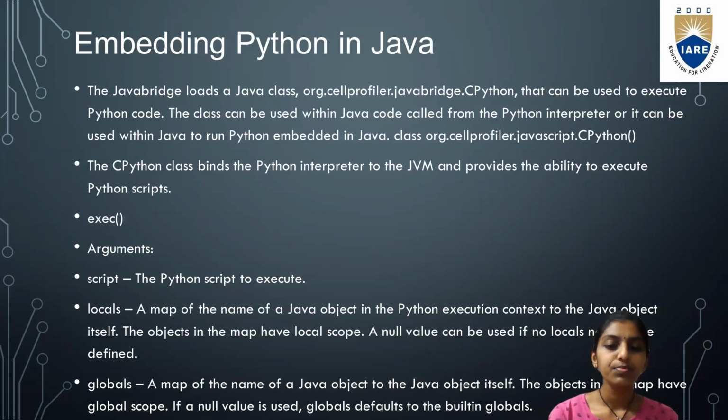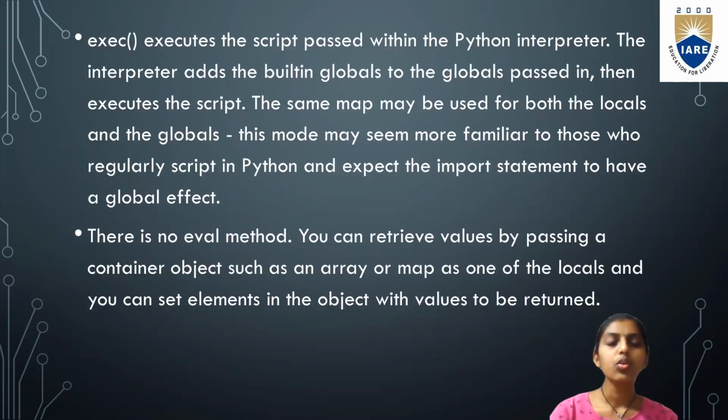If a null value is used, globals defaults to the built-in globals. So exec executes the script passed within the Python interpreter. The interpreter adds the built-in globals to the globals passed in, then executes the script. The same map may be used for both the locals and the globals.